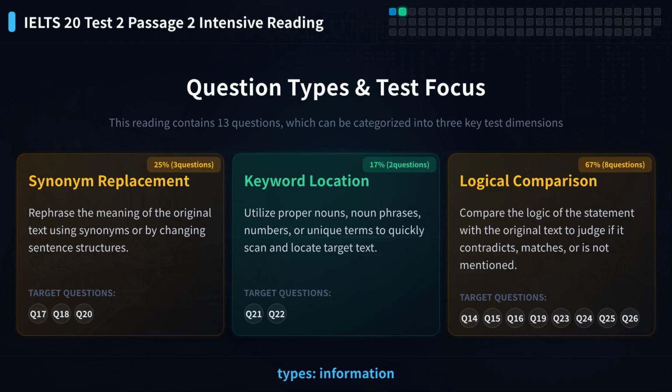There are 3 types: information location, summary completion, and multiple choice. We divide the questions into 2 categories: keyword location and logic comparison. Understanding question types helps you find answers faster and improve your score.